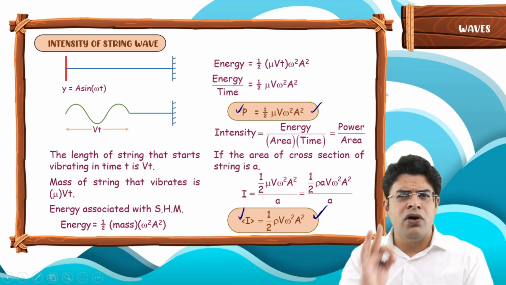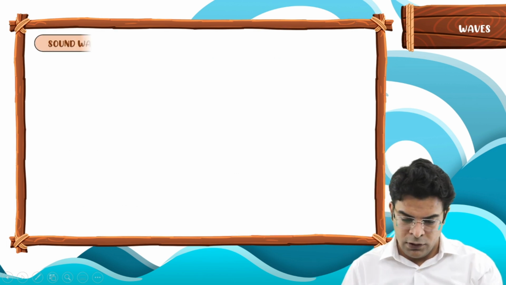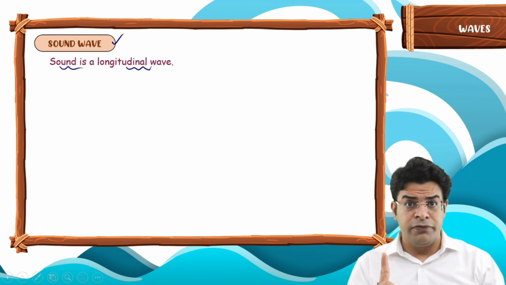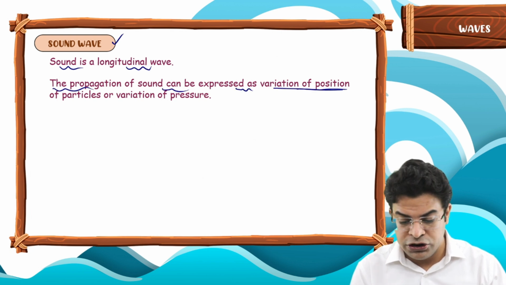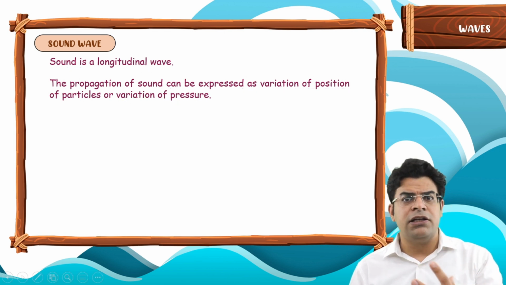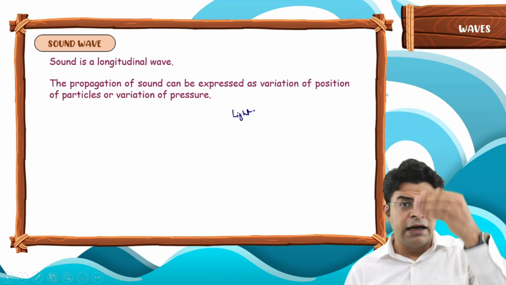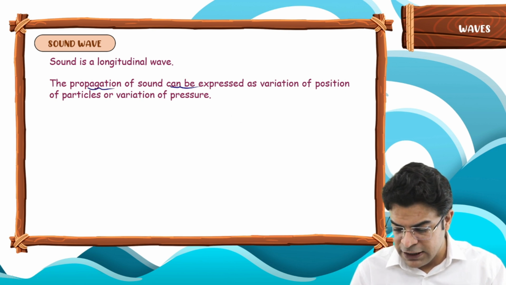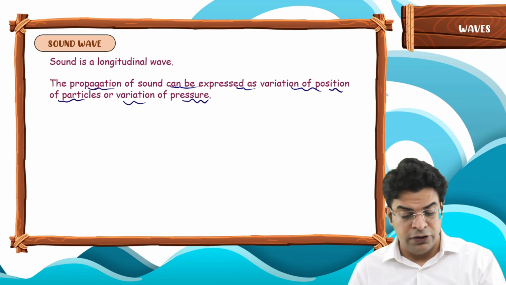So, since we have talked about strings, now let's move on towards sound. So, sound waves. Sound wave is a longitudinal wave. The propagation of sound can be expressed as variation of position of particles or as the variation of pressure. Just like we say that the propagation of light can be expressed as the variation of electric field vector or the variation of magnetic field vector. So the propagation of sound can be expressed as variation of position of particles or as variation of pressure.